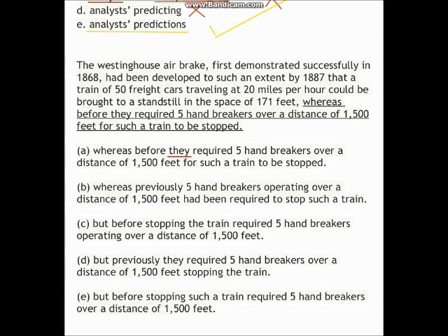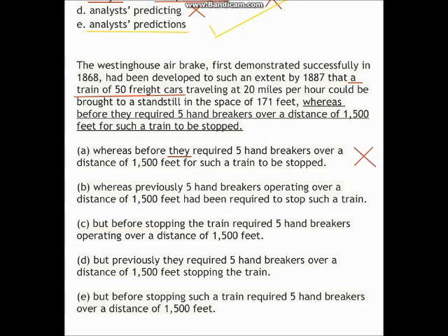Well, if we go earlier in the sentence, "they" refers to a train of 50 freight cars. Now, a train cannot be represented by "they." A train is singular, and it sounds rather odd to refer "they" to 50 freight cars, whereas before 50 freight cars required 5 handbrakers over a distance of 1,500 feet. It sounds very odd with that singular article. So I don't think A sounds good at all.